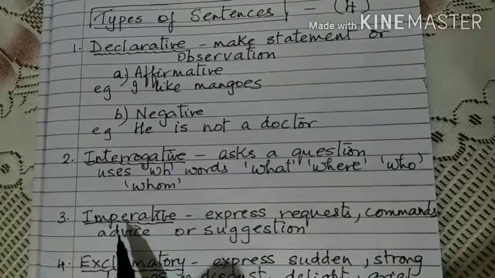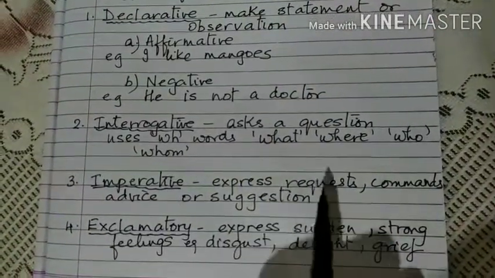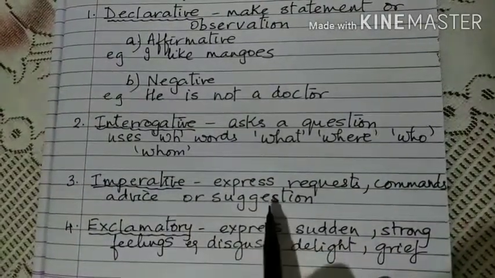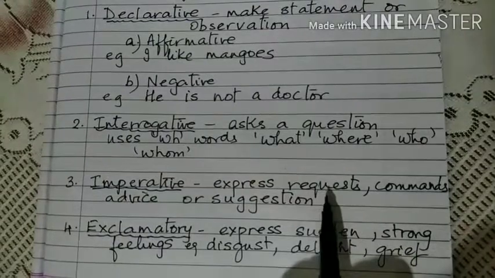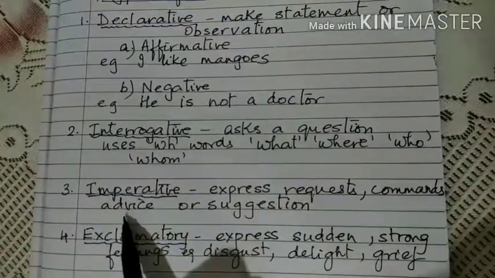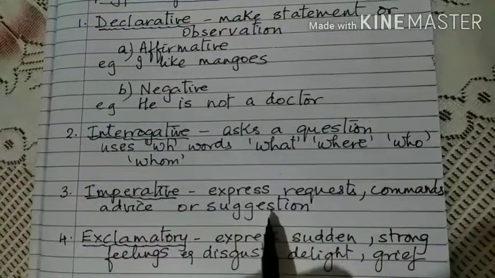Then the third kind, an imperative sentence. An imperative sentence expresses a request, a command. It gives advice or suggestions. For example, will you please carry these books for me? Stand up. Advice, study your lessons every day. Or suggestion, you must work hard in life.